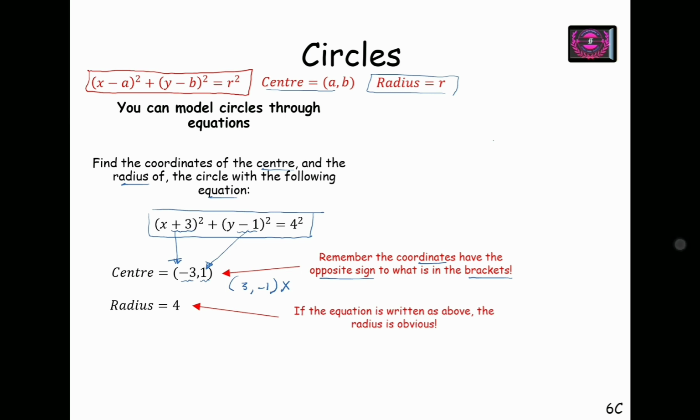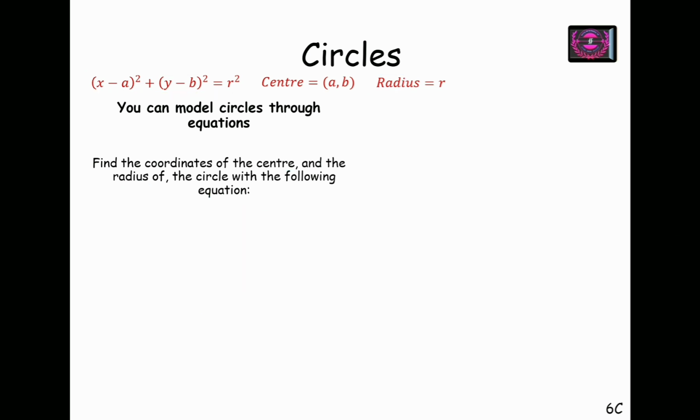And next, in this case you have to find coordinates of the center and the radius, and the equation of the circle is x minus 5 by 2 whole square plus y plus 4 whole square equals 32.